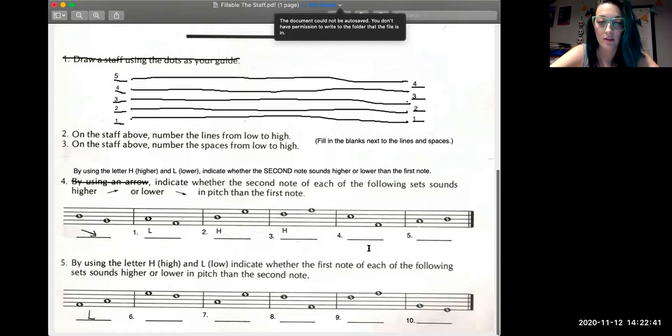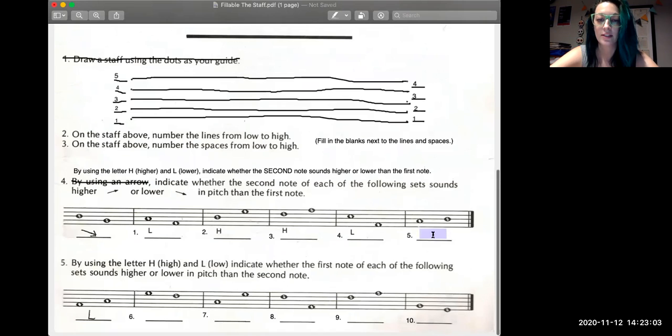Then if we move on to number 4, the second note is on space number 1, and the first note is on space number 3. So the second note is on a lower space than the first note, which means the second note is going to sound lower than the first note. So we're going to put an L for number 4.